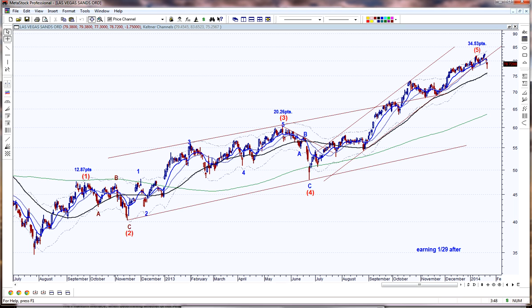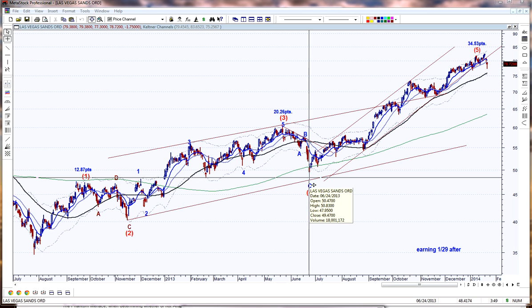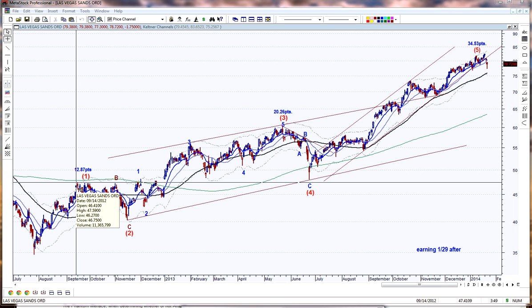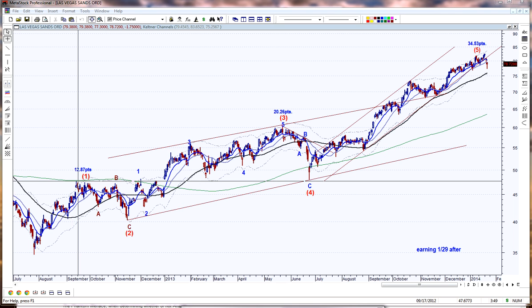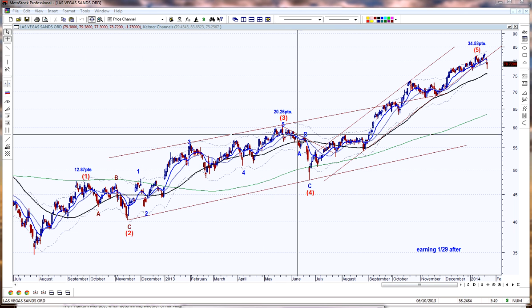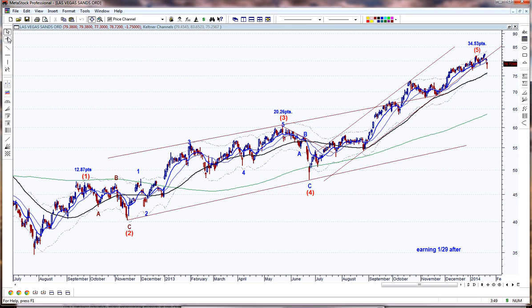Let me just make sure that if you look at the bottom here, the low is 47.95. The high, actually the high here is 47.59. It did not overlap. It came close, but did not. So then we looked at the measurement of the waves. Let me get rid of this. And you've got 12.87, 20, and then 34. This was an extended wave.